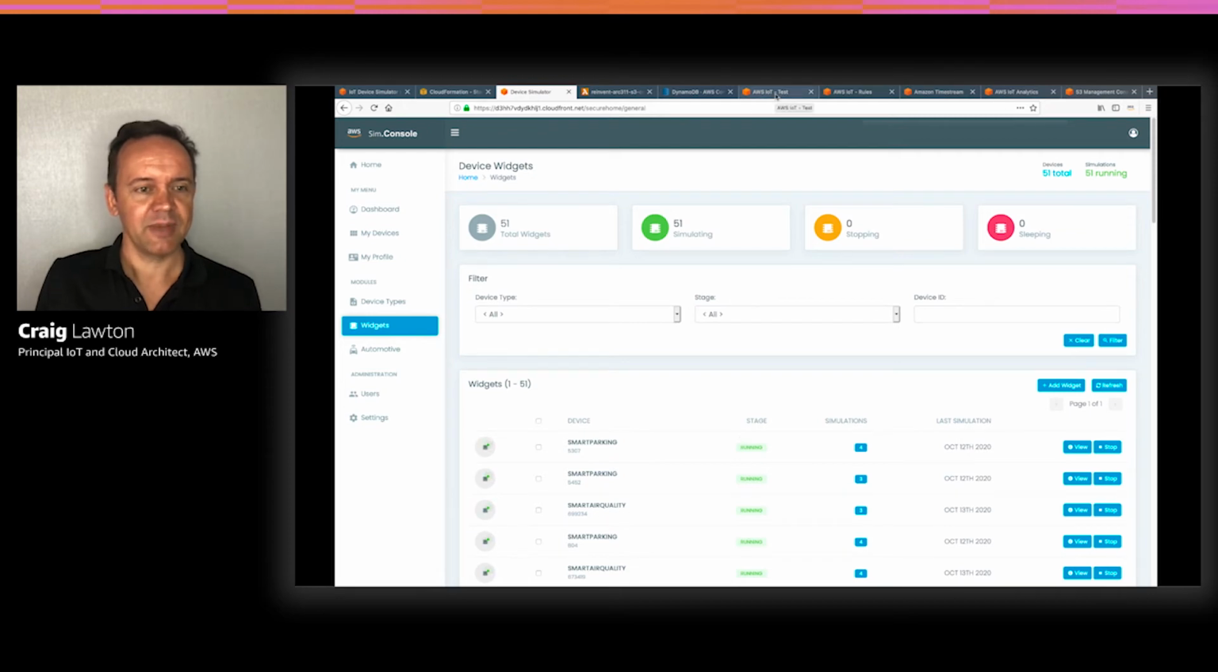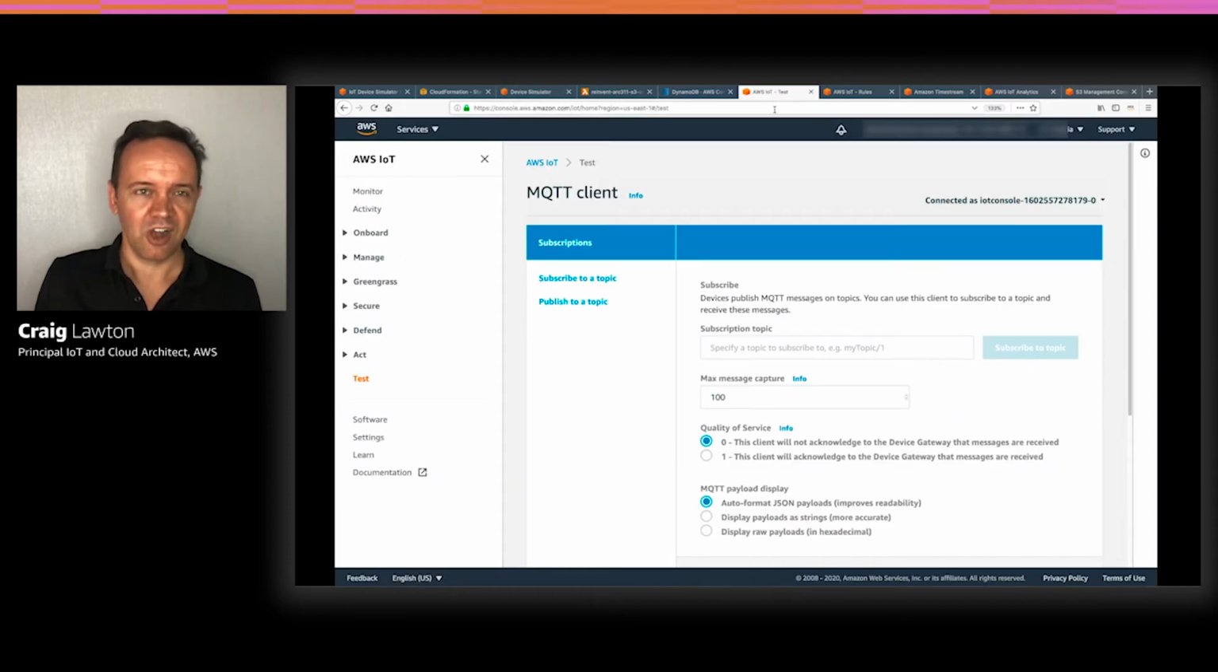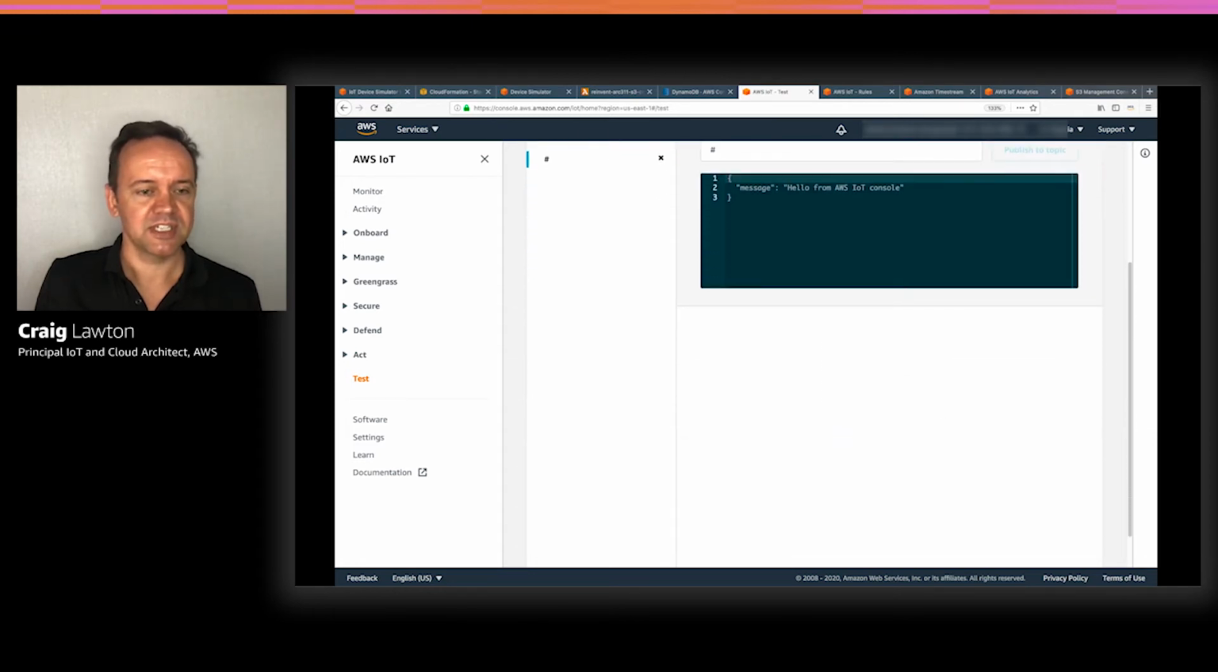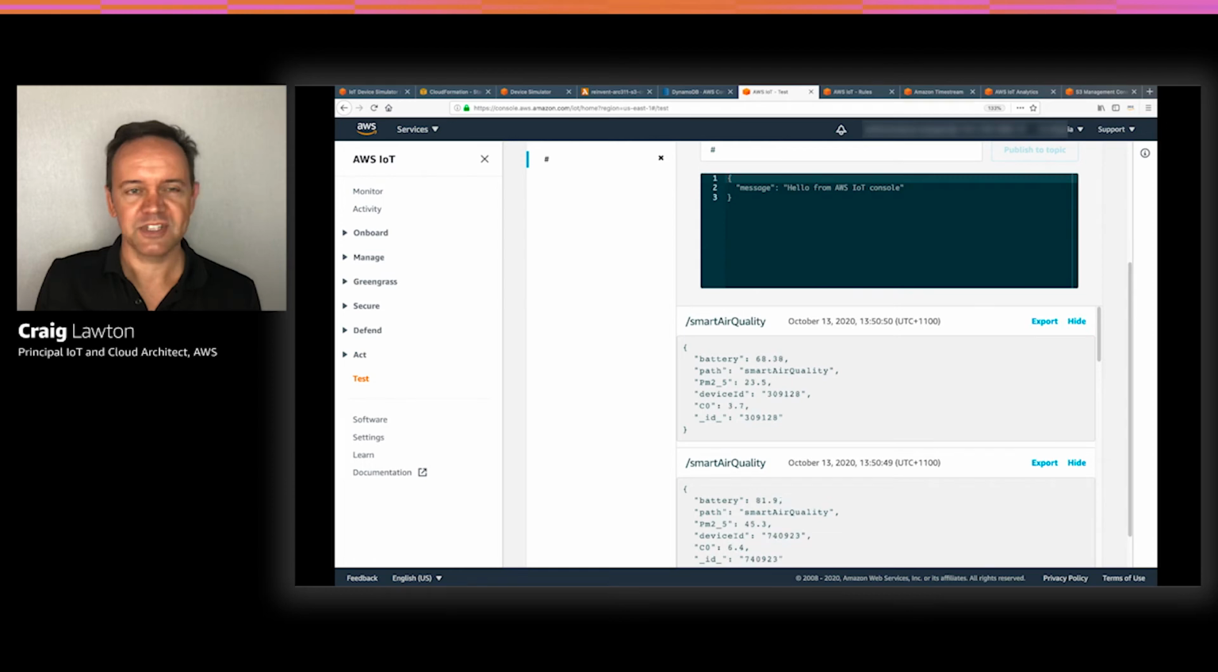So it's pumping that information through, and we can go to the IoT Core service now and use the test client. We can subscribe to a wildcard topic. Hash will show you all the messages coming into IoT Core, and we can see here in the console the messages coming through, in this example for smart air quality. So we know that data is coming from the simulator, and now we can take action on it and send it to Timestream and IoT Analytics.